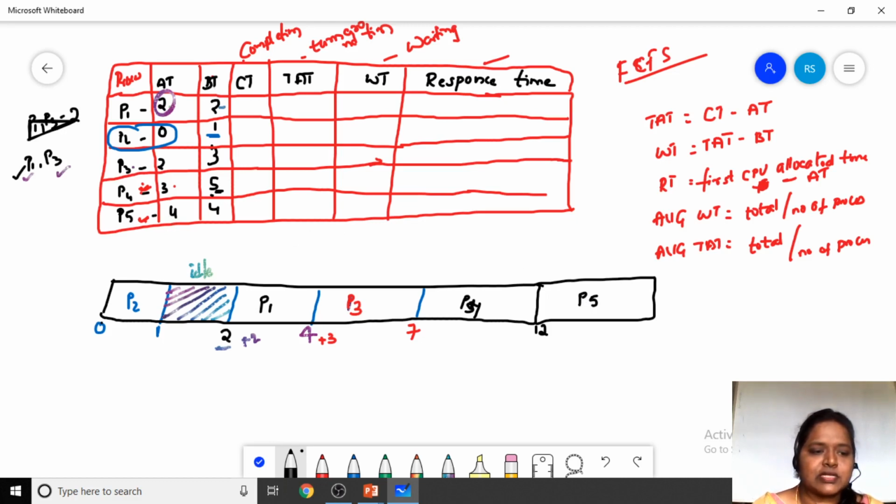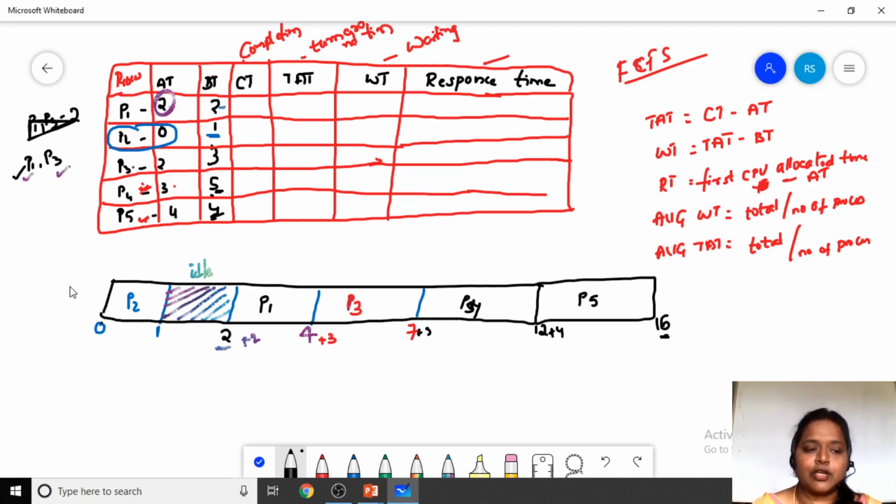So P5 process needs how much time to complete its task? 4 milliseconds. So 12 milliseconds plus 4 milliseconds, P5 will complete its task at 16 milliseconds. So 7 milliseconds when P4 came, plus 5 milliseconds, so totally 12 milliseconds. At 12 milliseconds, the P5 process will come and it executes for 4 milliseconds. So then the total P5 will complete at 16 milliseconds. So this is how you have to prepare the Gantt chart.